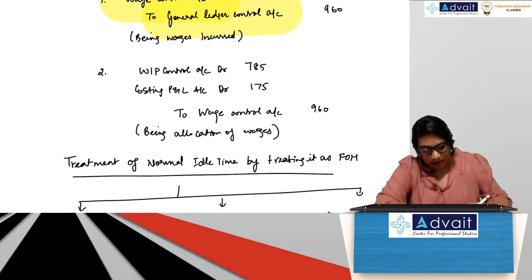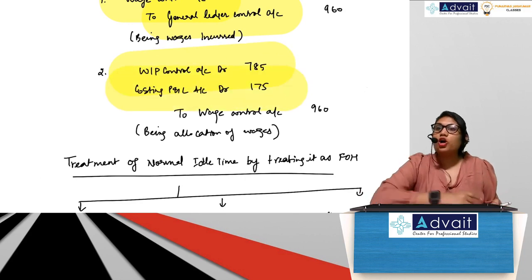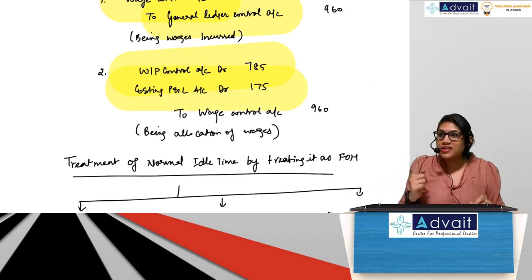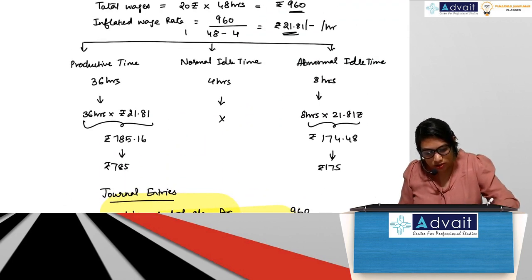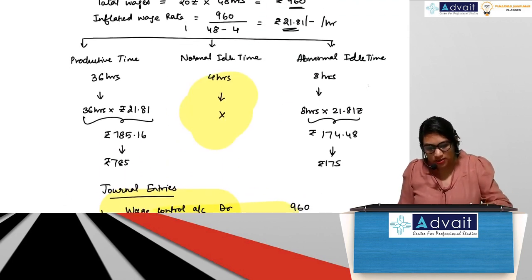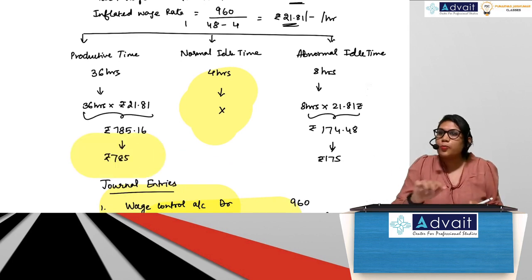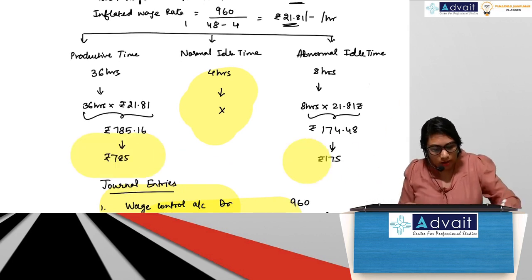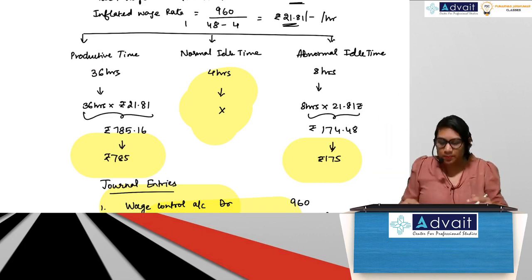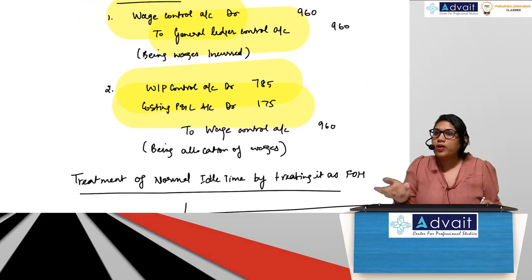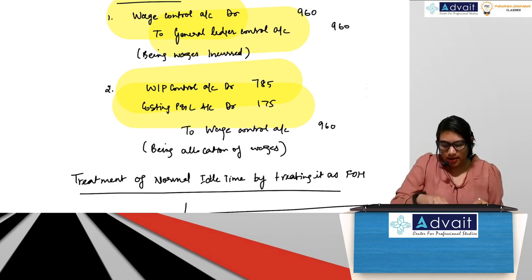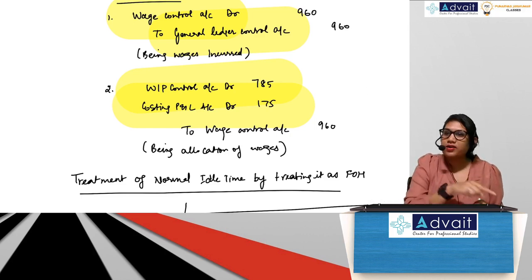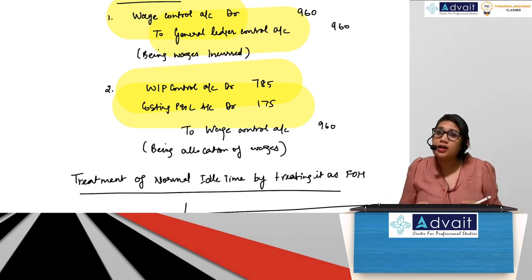Yes. Then WIP, costing P&L, because here in the first case normal idle time was treated by inflating the wage rate. So if normal idle time was not there, what will happen to these wages? Out of 960, 785 was productive time, which means WIP control account. 175 was abnormal, which means costing P&L account. So I have merged the entry there. You can pass separately also, which is WIP to wage control, 785, 785. Then again costing P&L to wage control, 175, 175. Ultimately the effect will be the same.